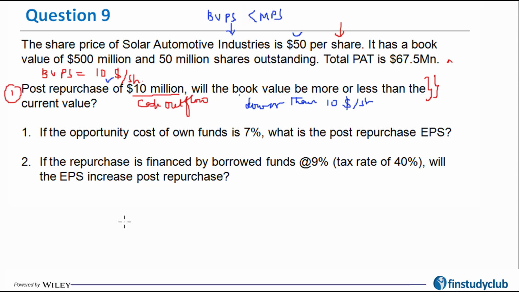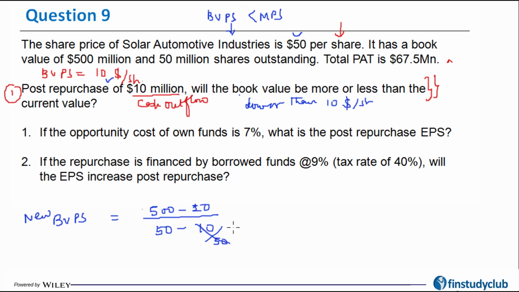So let's calculate by how much. The new book value per share is the old value divided by the number of shares that you have. So how many shares would you be able to buy? Using 10 million divided by the market price, which is 50.